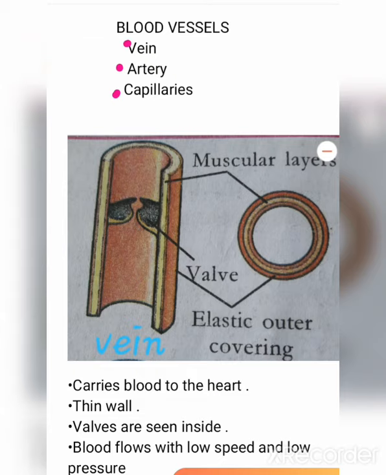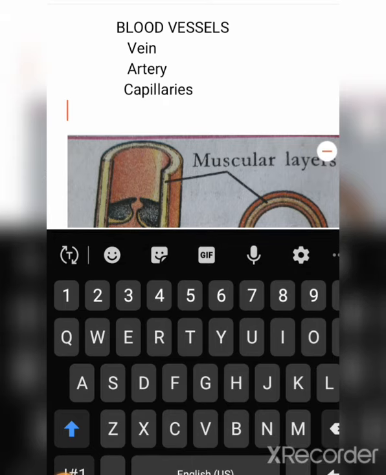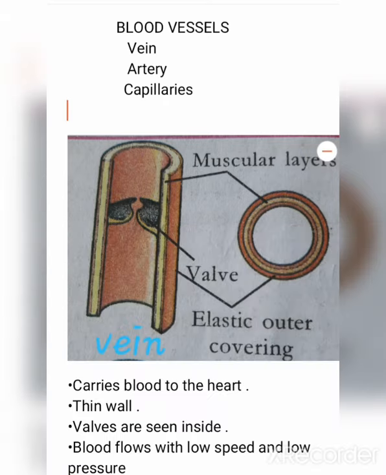Veins carry blood to the heart. Thin walls. Valves are seen inside. Blood flows with low speed and low pressure. These are the main features of veins. This diagram shows the structure of a vein.